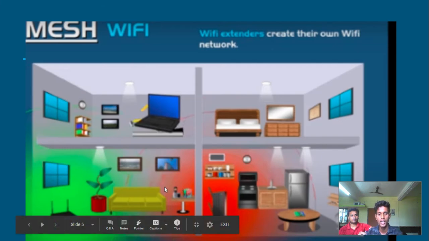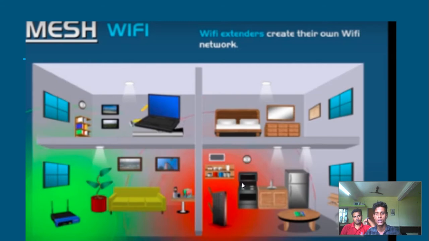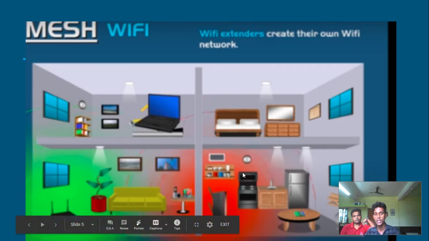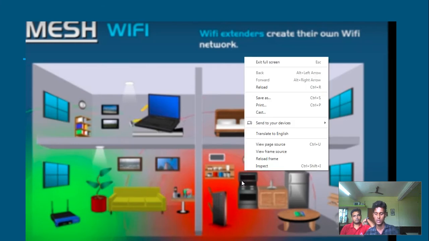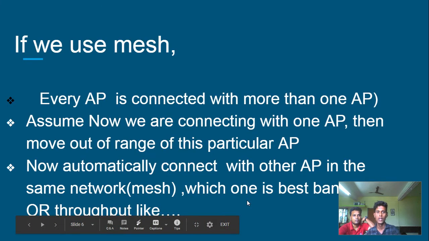My device is connected with this access point, and after I come out of its range, I cannot connect with the access point. So we need to connect my device with the extender. It is automatically disconnected from the access point, and again we need to connect with the extender device. Instead of this, we use mesh technology.